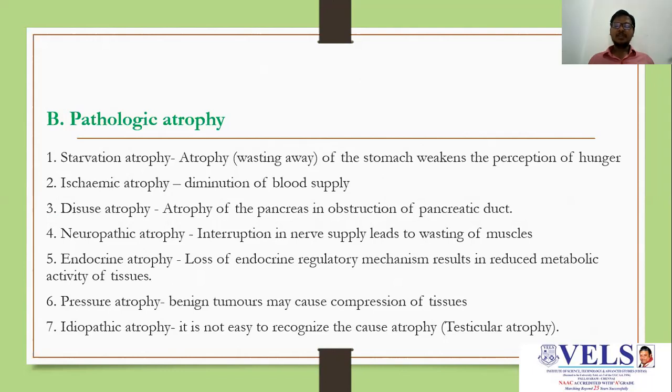Endocrine atrophy: loss of endocrine regulatory mechanism, which results in reduced metabolic activity of tissues. Pressure atrophy: benign tumors may cause compression of the tissue due to pressure. Idiopathic atrophy: it is not easy to recognize the cause of atrophy, so we call it idiopathic atrophy. The best example is testicular atrophy.